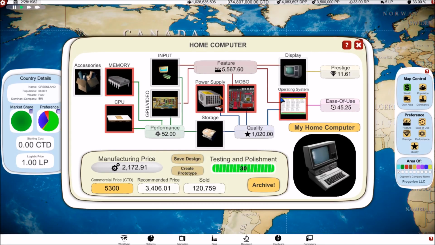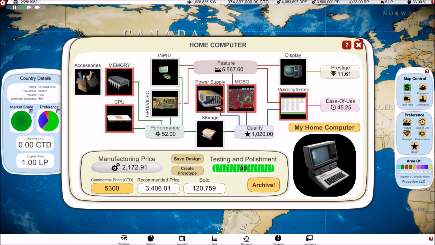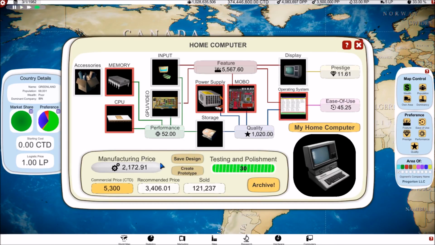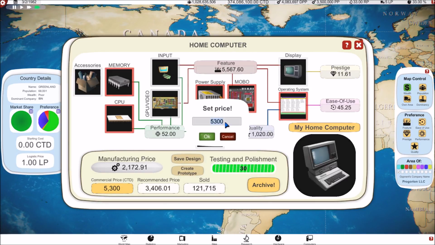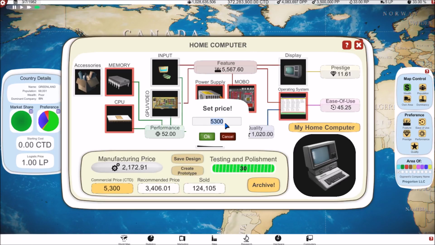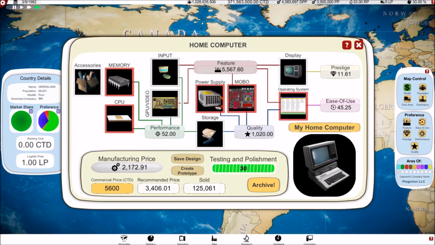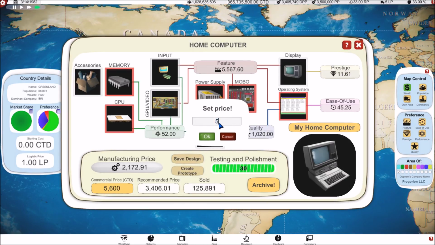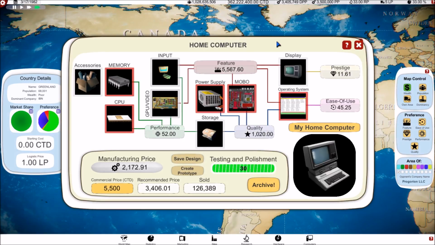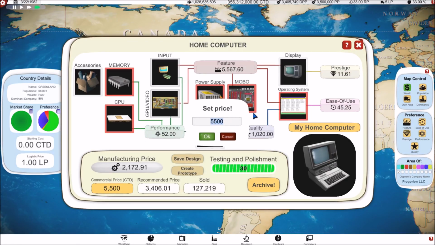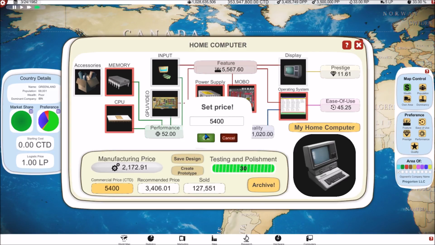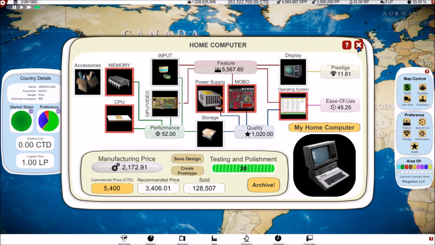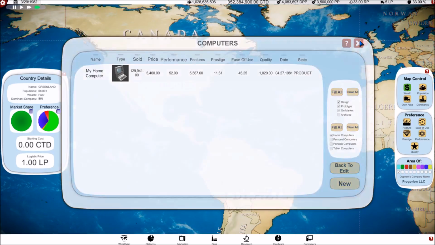5,300. Did not seem to make any difference. 5,600. Yep, I hear you, Loretta. There you go. Beautiful. Pretty close to maxing out our demand. 5,400. One of these will cause it to spike back up. There you go. So 5,400 is the price point that we want to stick with.